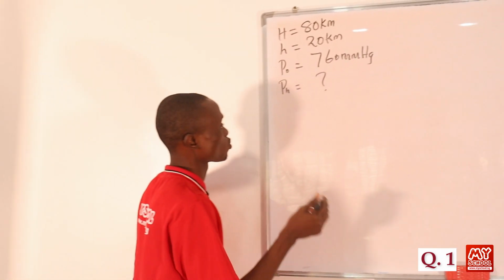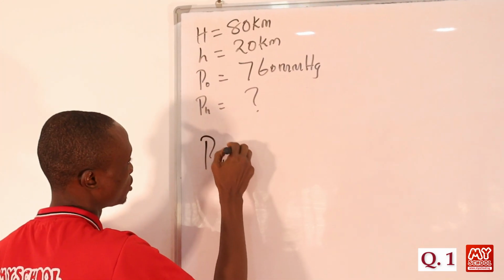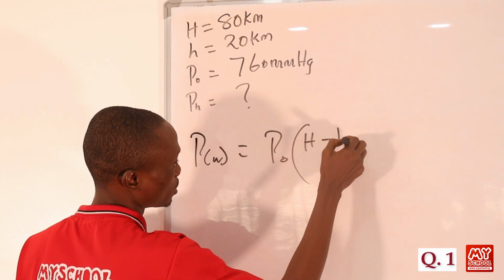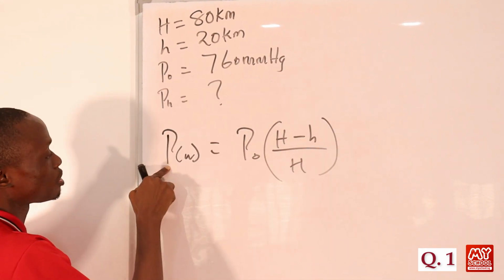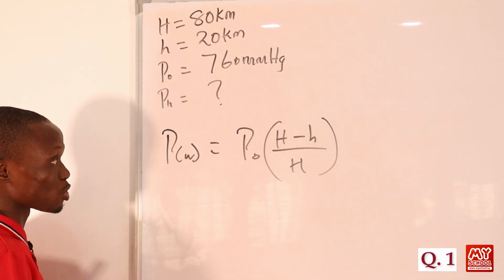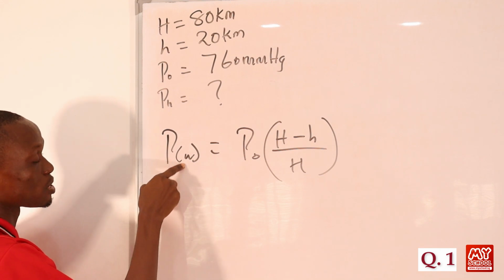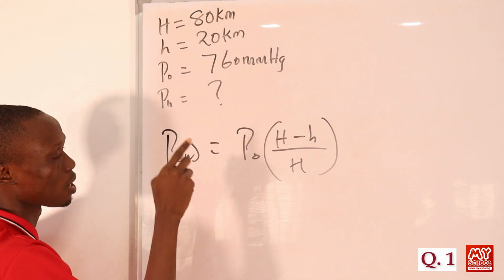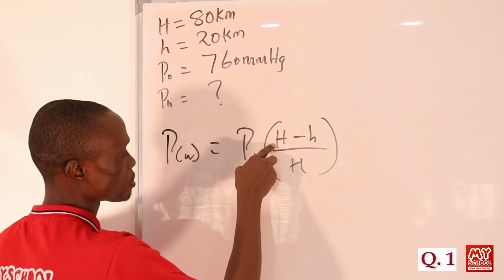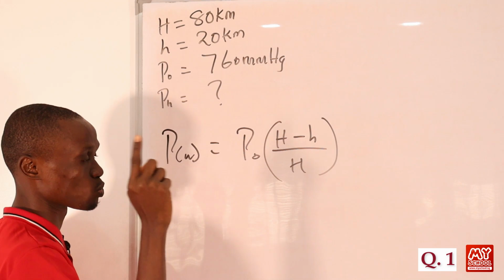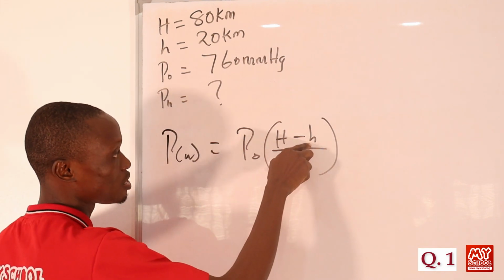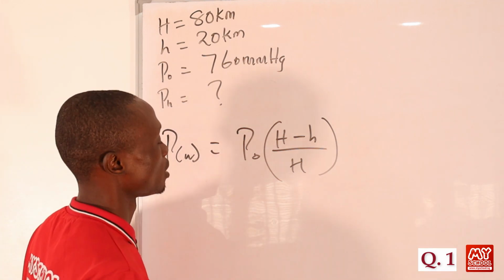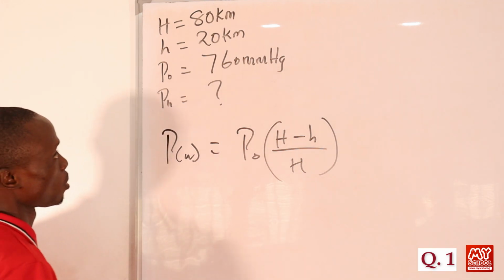To solve this question, simply use the formula P_h is equal to P naught in brackets of (H minus small letter h) all over H. The P_h here represents the pressure at the height we are asked to calculate, while the P naught here is the pressure at ground level. The capital letter H here is the height at which the atmosphere ceases to exist, and the small letter h here is the height of interest, which is the one at which we are asked to calculate the pressure.